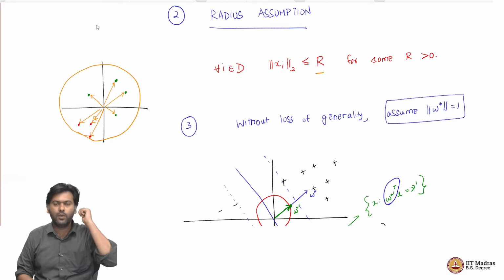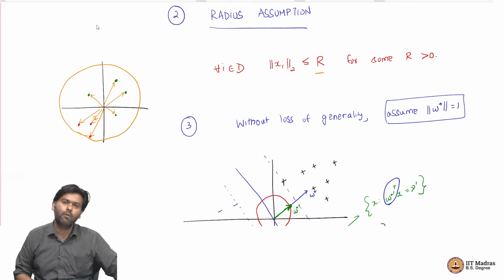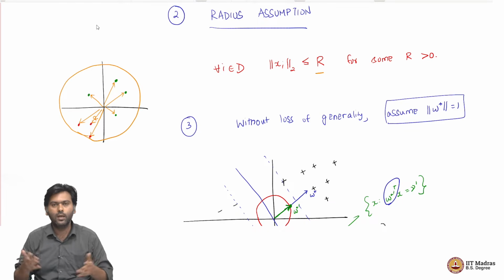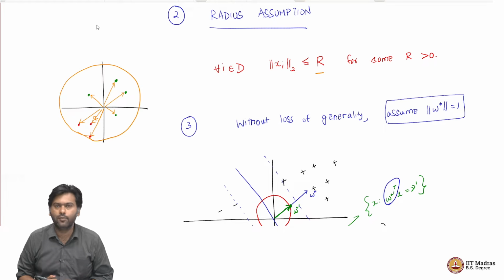Because for every W star that linearly separates my data set with some gamma, there is an equivalent W star dash whose length is 1, which separates my data set linearly with some other gamma dash. So, I can assume that the W star that is given to me is of length 1 itself. This is without loss of generality.